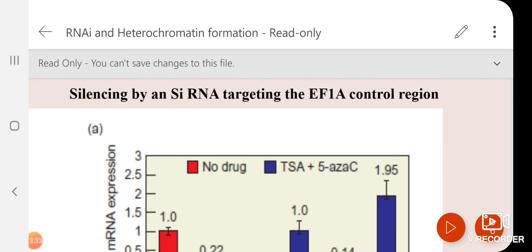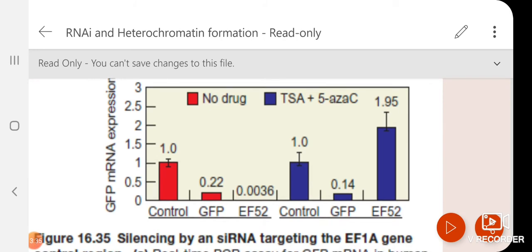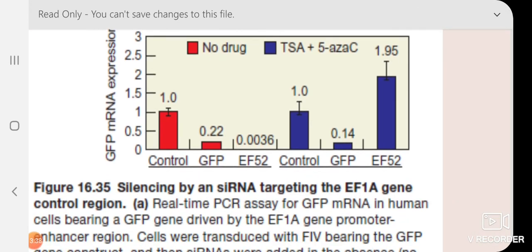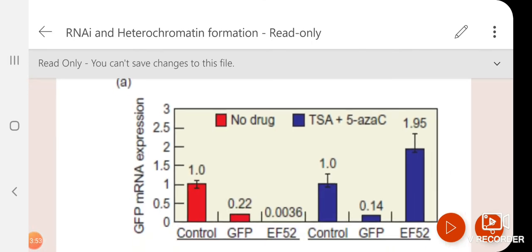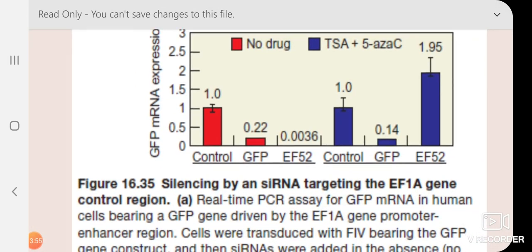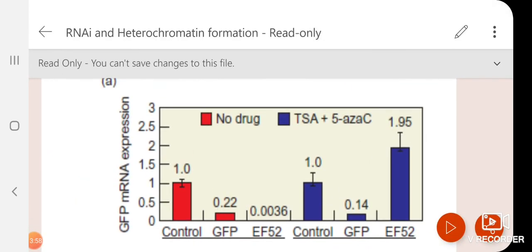After that, they are doing a real-time PCR in presence of two types of siRNA. One siRNA they have designed from the reporter gene, that means from the GFP region. Another siRNA they have designed from a control sequence. Which is the control sequence? This EF1A control sequence. Now let us read it, then I will again explain. So what they are showing here is GFP mRNA expression by real-time PCR, that means how many transcripts were produced, which you can quantify, and that they are showing.